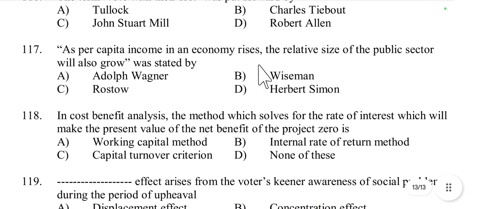Then question number 117. As per capita income in an economy rises, the relative size of the public sector will also grow, was stated by Adolf Wagner, Wiseman, Rostow, or Herbert Simon. This concept is given by Adolf Wagner. Option A. It is known as Wagner's law. It states that public expenditure increases with economic growth and rise in per capita income.